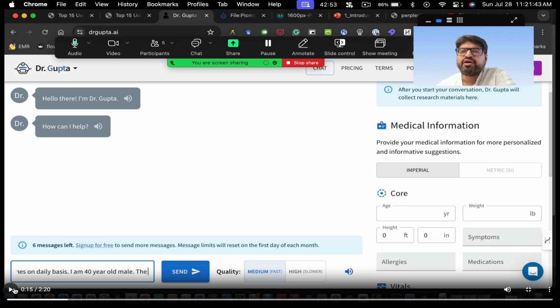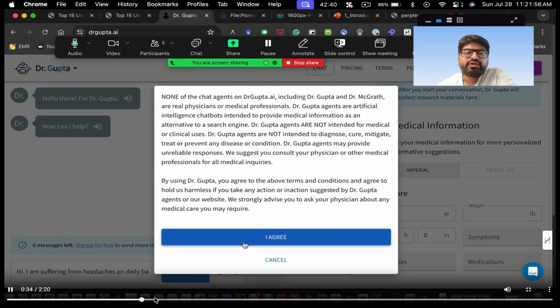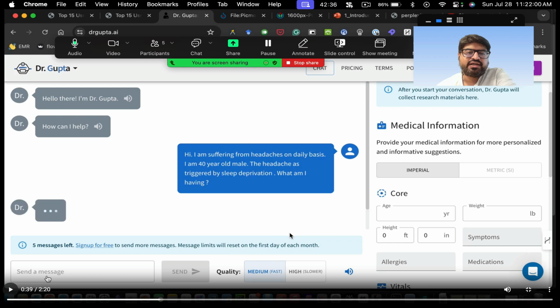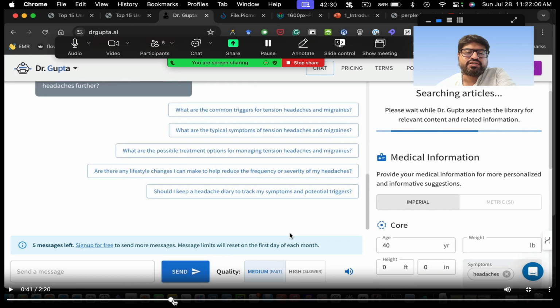You'd have heard about Glass Health. Glass Health is a more advanced system for doctors, but this is something where even patients can ask questions. Maybe sometimes you can give it to your patient if your patient is constantly asking questions. So let's say I ask this question, and it's actually true. I'm suffering from headaches on a daily basis. I'm a 40-year-old male. The headaches are triggered by sleep deprivation. What do you think I am having, right?